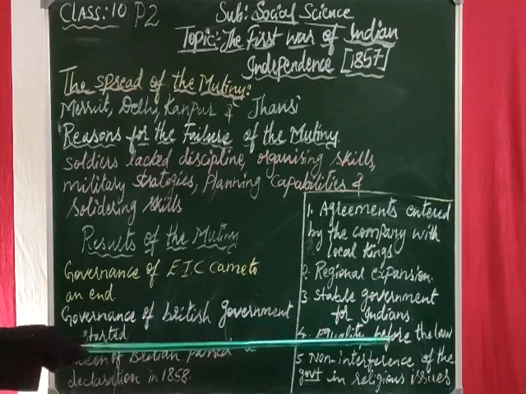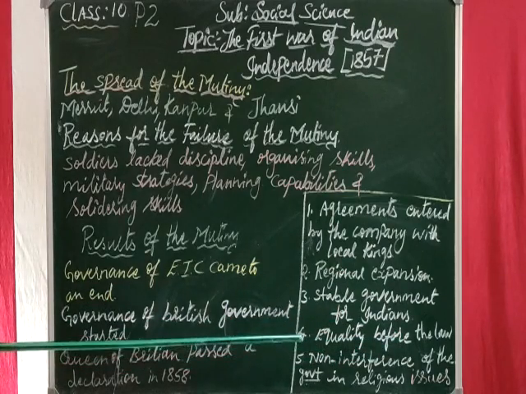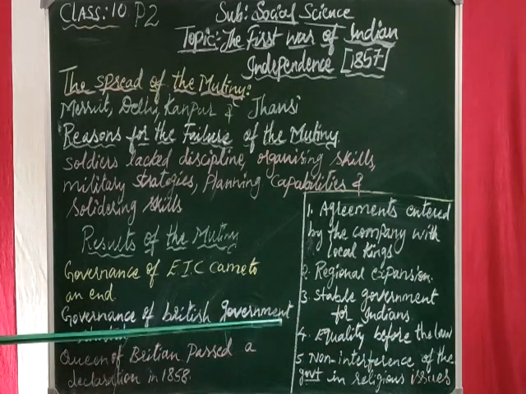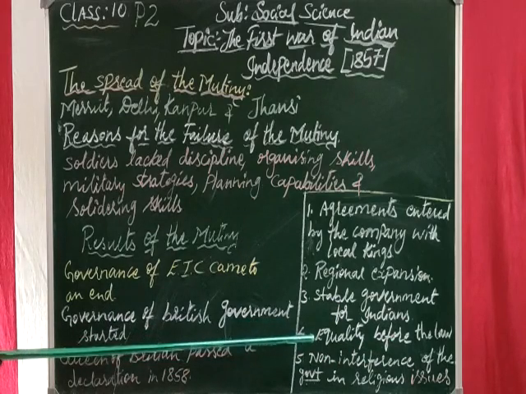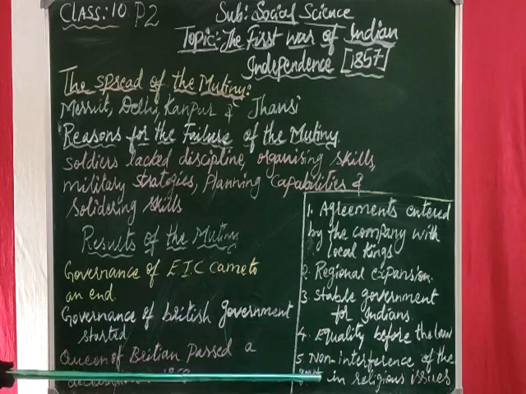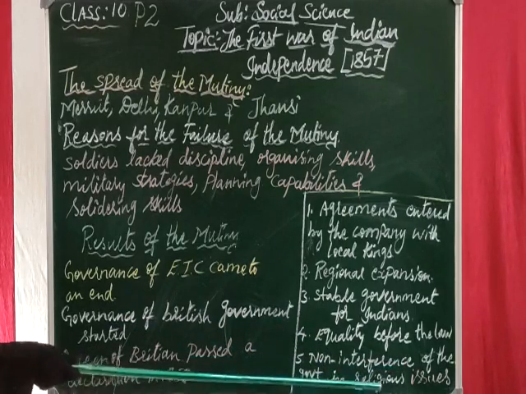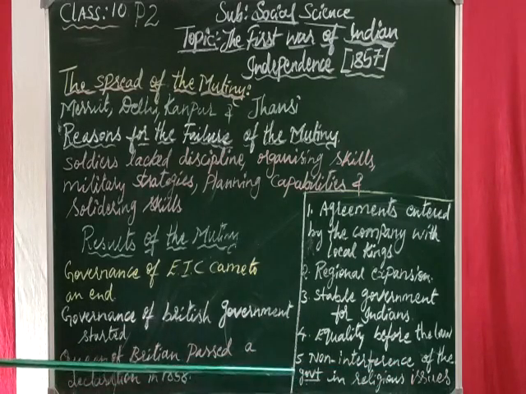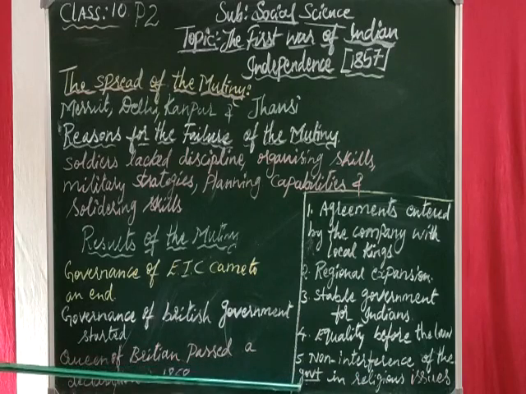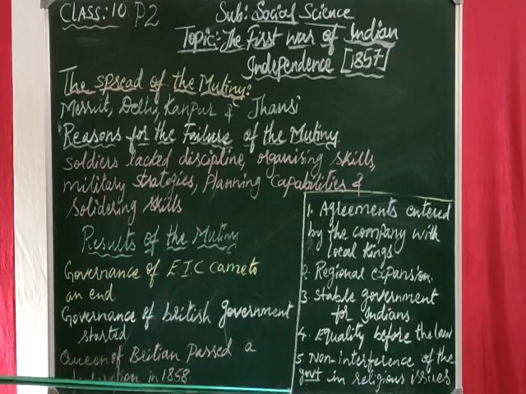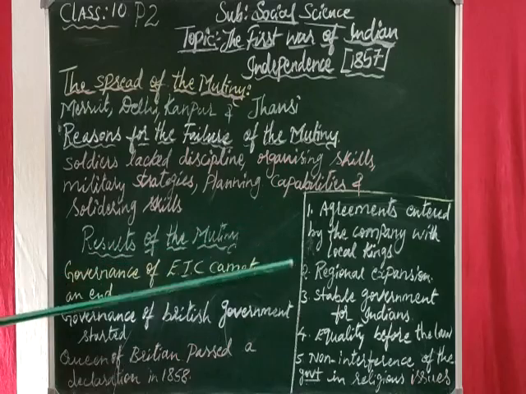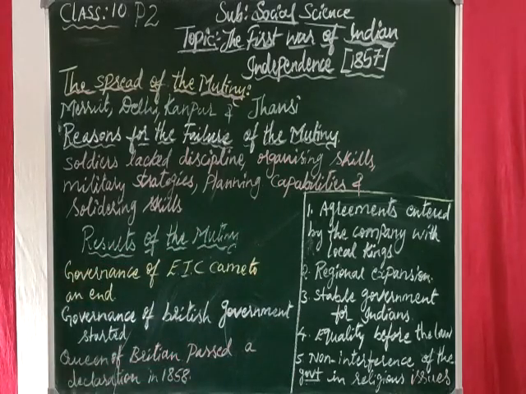Then equality before the law. All are equal, not only the British, even the Indians are to be treated the same. Last, non-interference of the government in religious issues. They should not involve themselves in any religious matters. So these are the five agreements, the declaration passed by Queen Victoria.